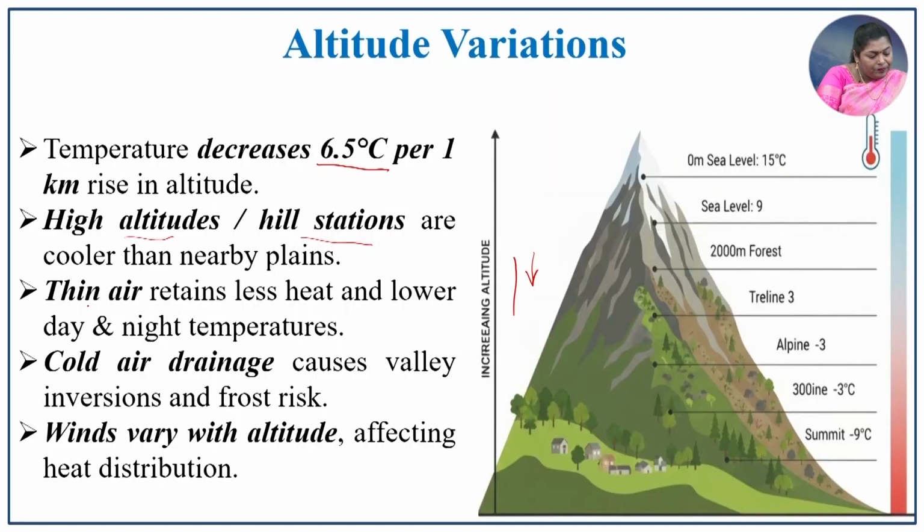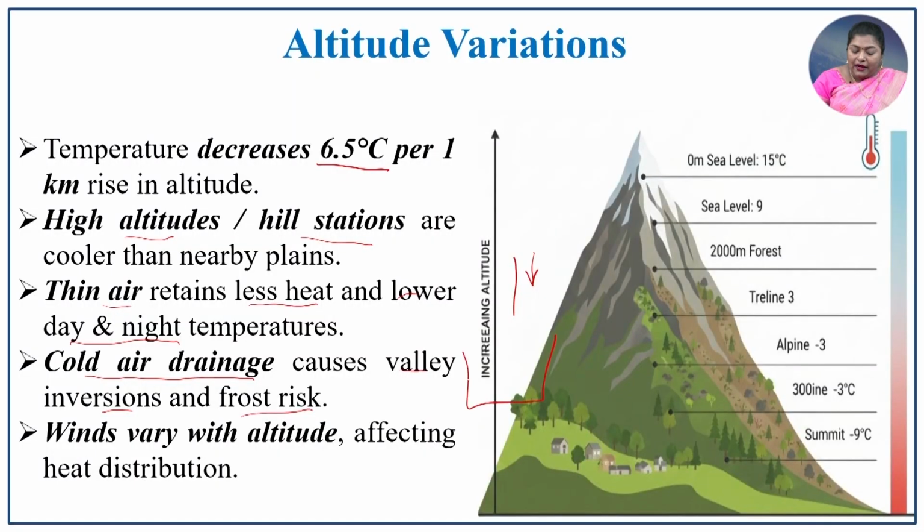Even though it is the same latitude, the local temperature varies in these two contrasting regions. The thin air retains less heat and lowers the day and night temperature. In contrast, cold air drainage causes valley inversion and frost risk.